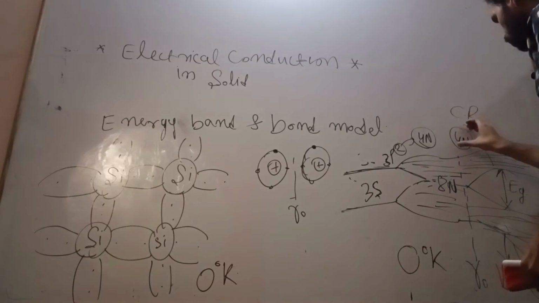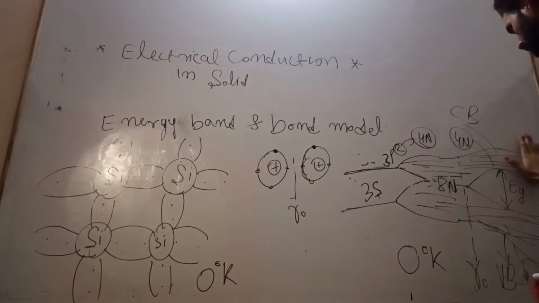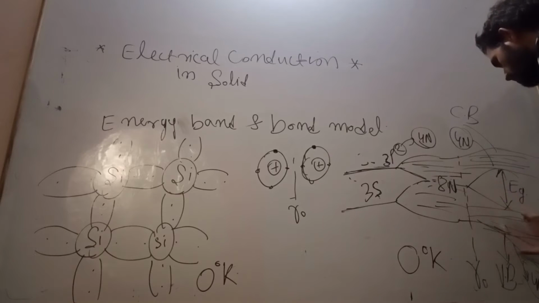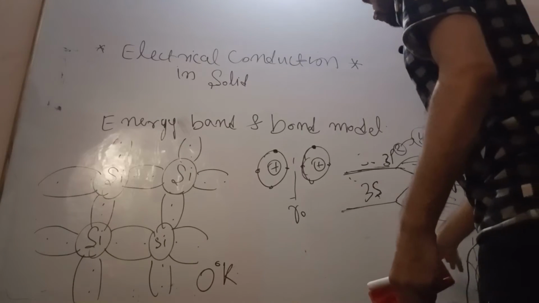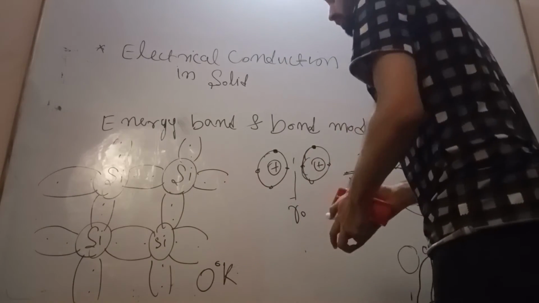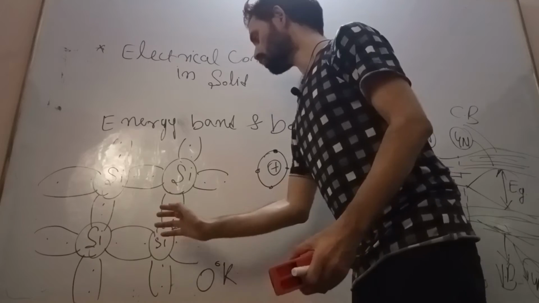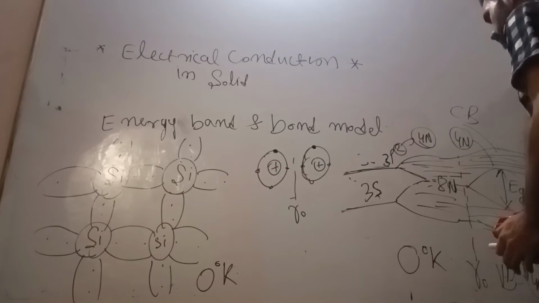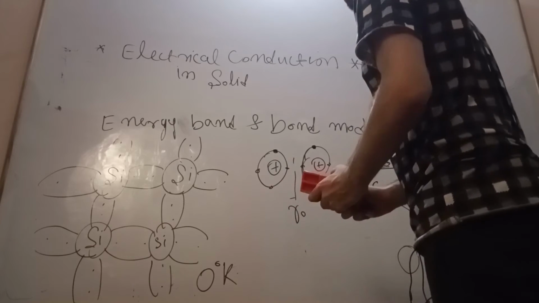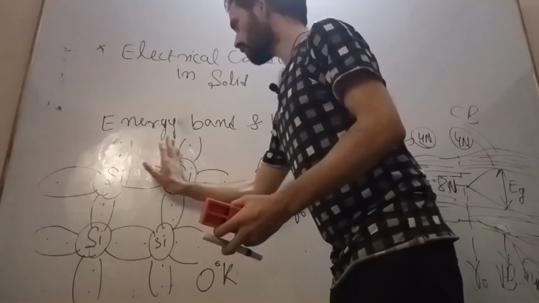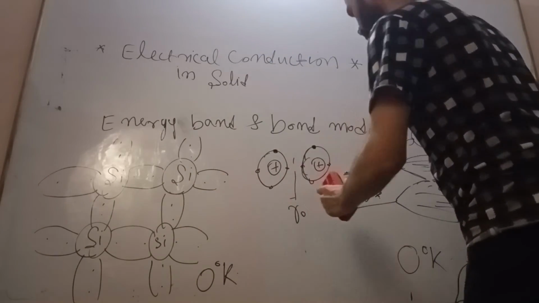Under 0 degree Kelvin, these 4n quantum states are almost completely empty of electrons, and these 4n quantum or energy states available in the lower allowed energy band, which is known as the valence band, are completely full of electrons. So this is under 0 degree Kelvin, no particle is there to move. Therefore there is no conduction under 0 degree Kelvin, so it is electrically neutral. This is covalent bonding in two-dimensional representation under 0 degree Kelvin.